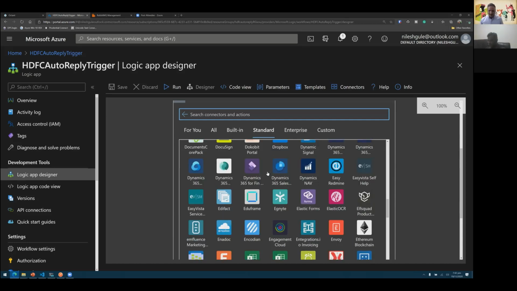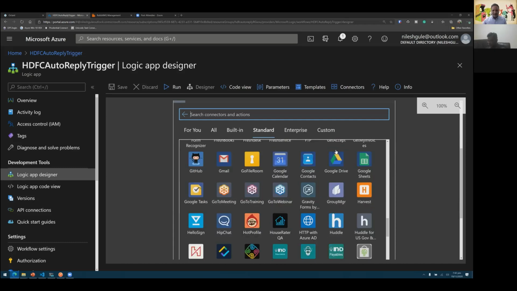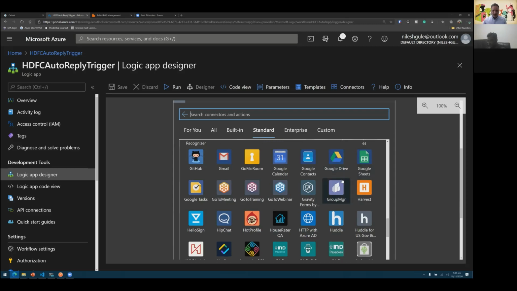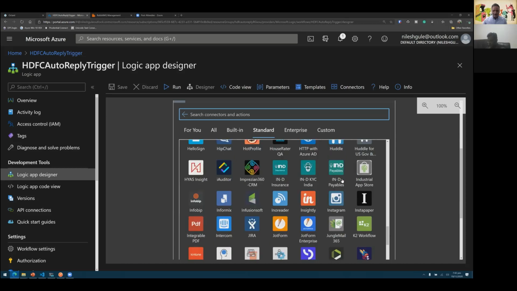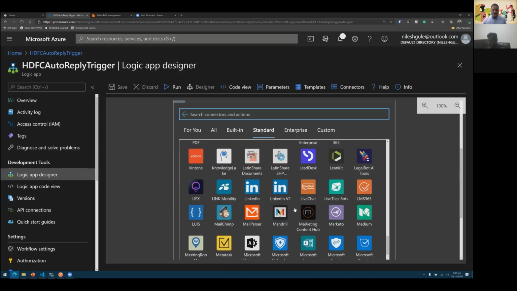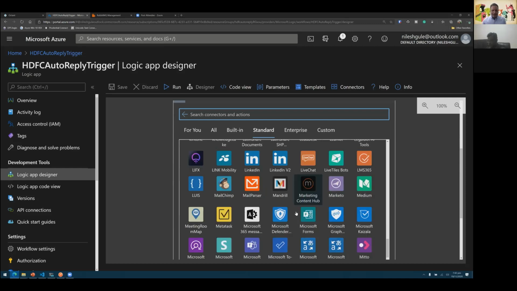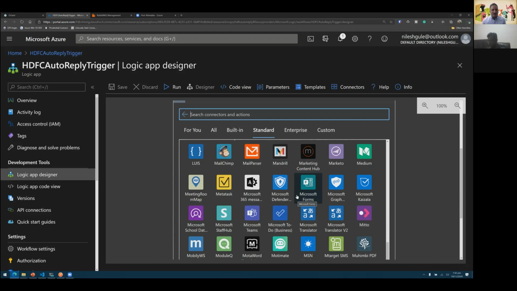And this covers various things like messaging services, storage services like Google Drive, project management tools. You can think about almost anything that is commonly used nowadays, which has an API connection, is mostly available as part of these standard connectors.